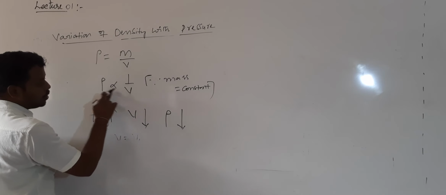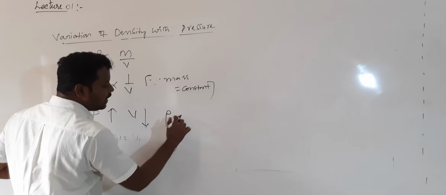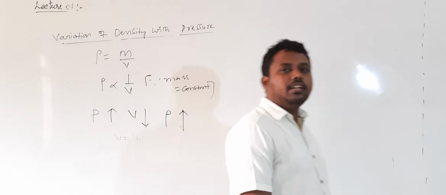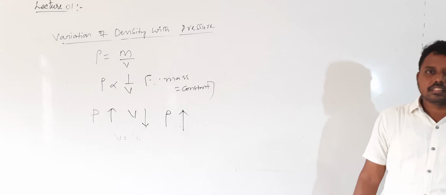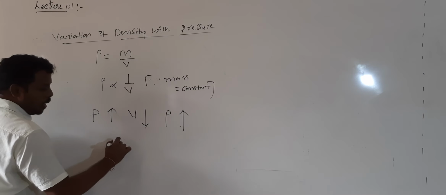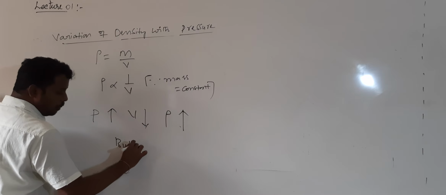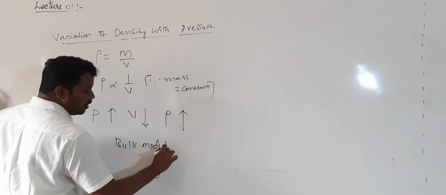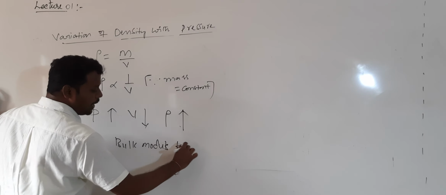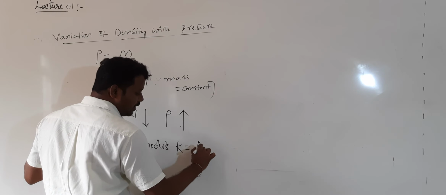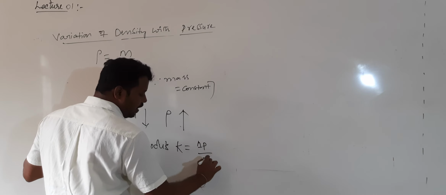But volume and density are inversely proportional. So what happens to density? It will increase. Understood? Whenever the pressure increases, density will increase. Let us see one equation: how a change in pressure will affect the density. Generally we know bulk modulus. Bulk modulus we studied in mechanical properties of solids. What is the bulk modulus symbol? K or B. Bulk modulus is the volume stress by volume strain, which is delta P by delta V by V.